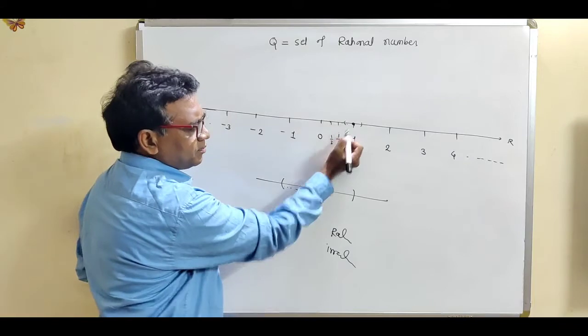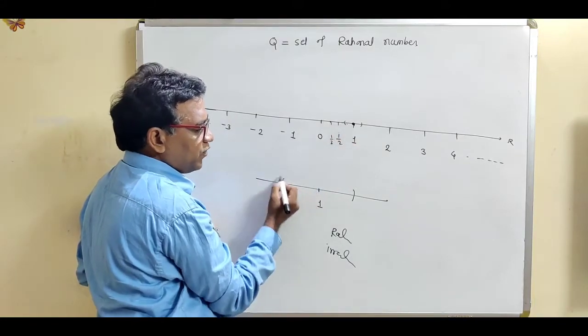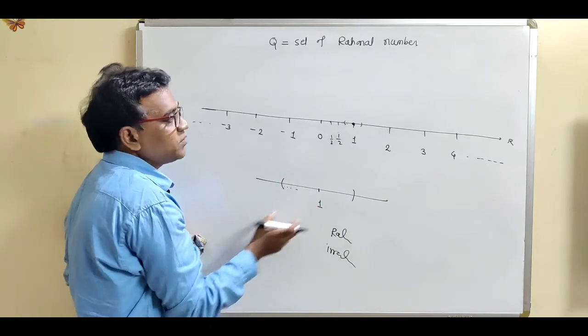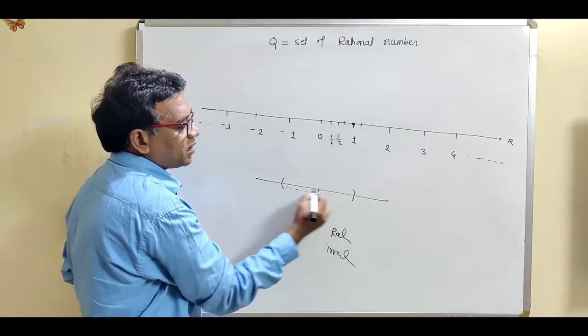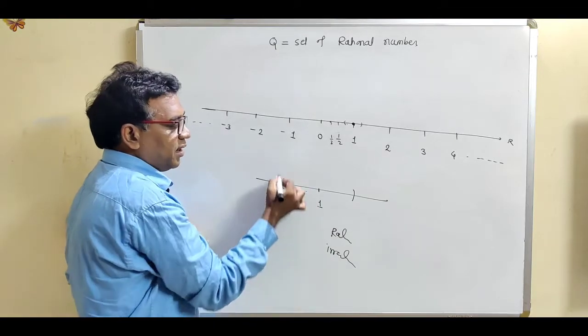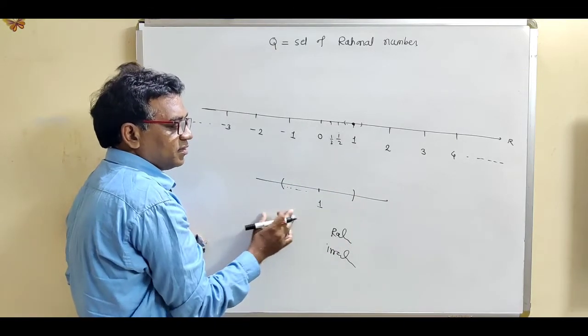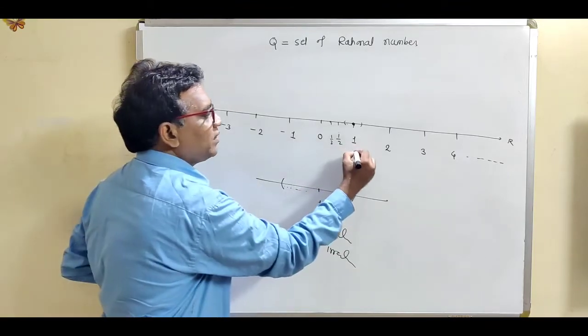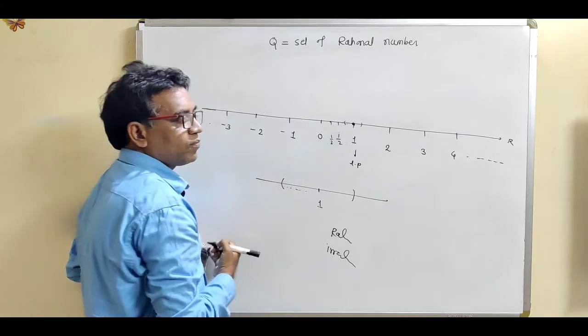So if we consider this point 1 and take this as a neighborhood or open sphere, then this open sphere contains infinitely many rational numbers, because every open interval contains infinitely many rational as well as irrational numbers. So 1 is a limit point.